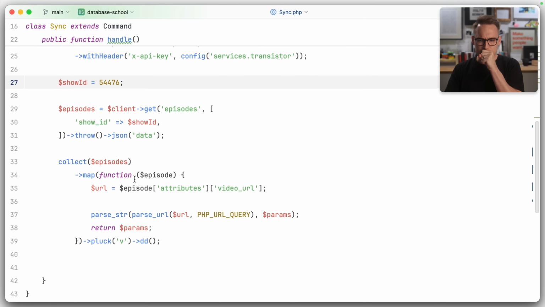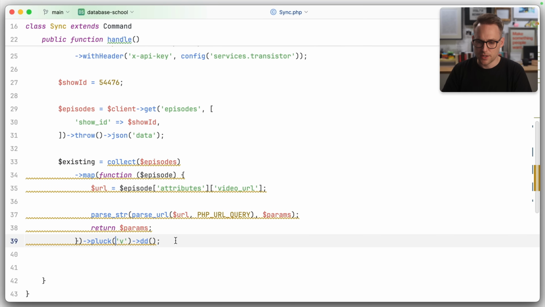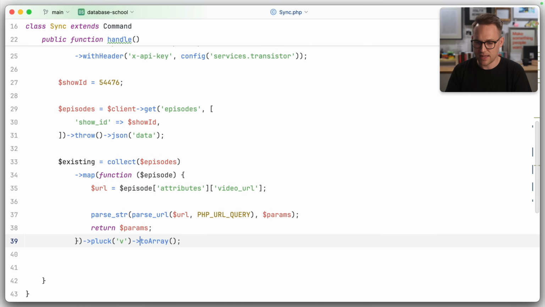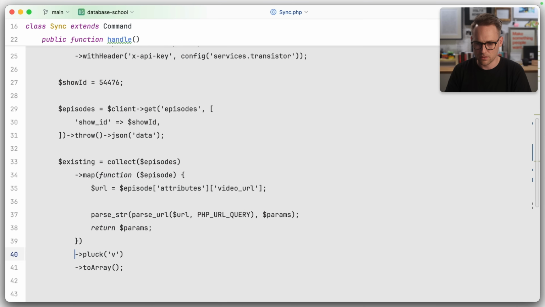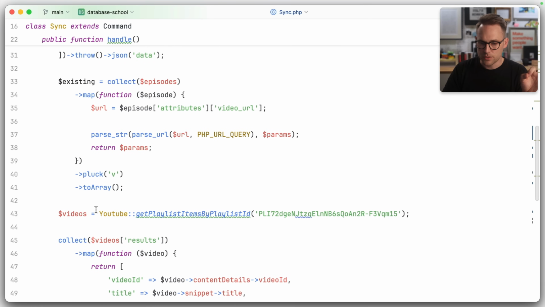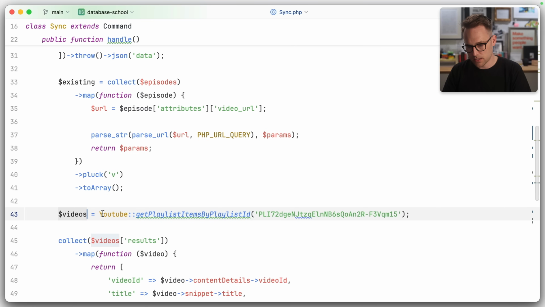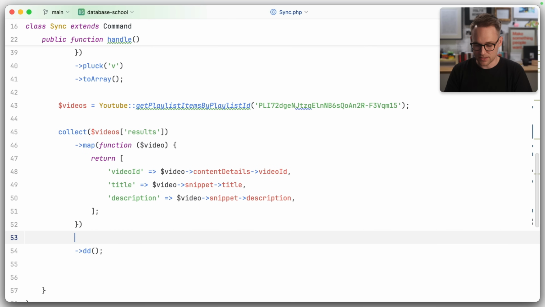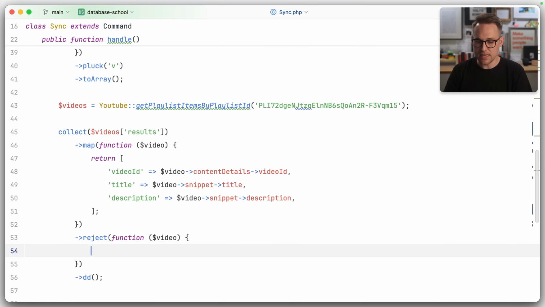So let's see. We're going to get all of the videos from Transistor, and we'll name these existing. The existing ones, and we're going to toArray it at the end and drop off that. And goodness gracious, we have to make this a little prettier. Have some pride. Okay, now here are the YouTube videos, and we'll call these videos. Actually, it's pretty reasonable. Now let's do this. Let's reject any video where existing.